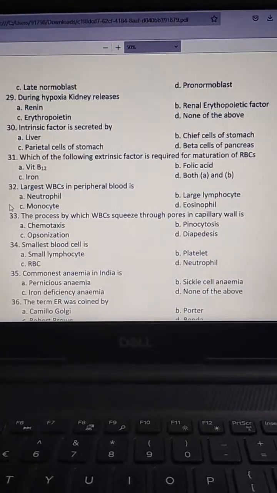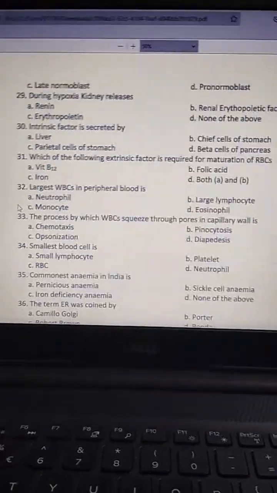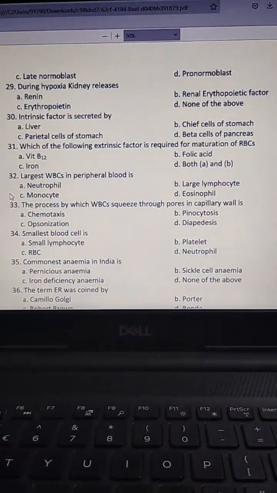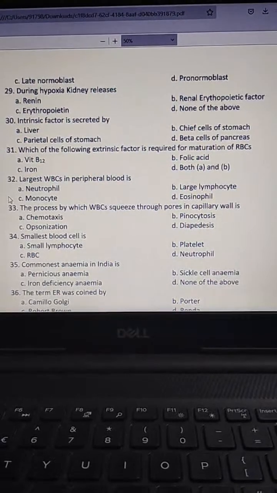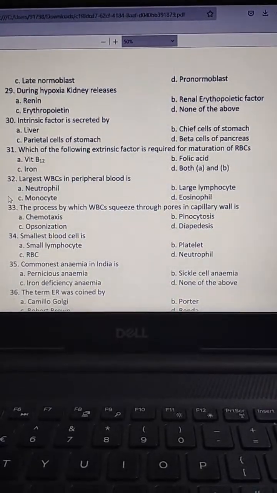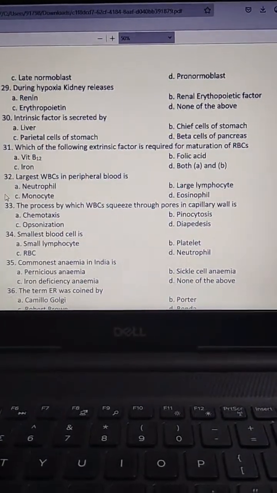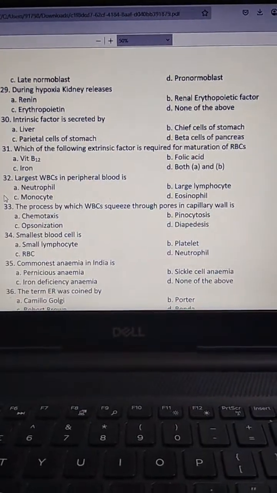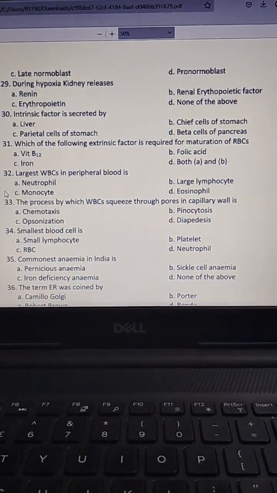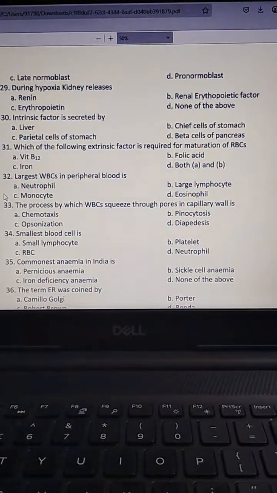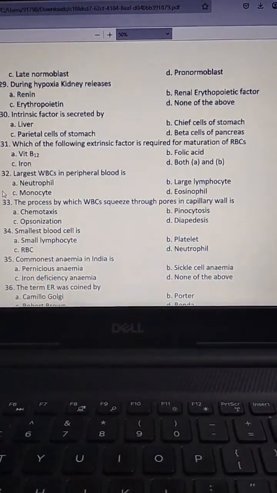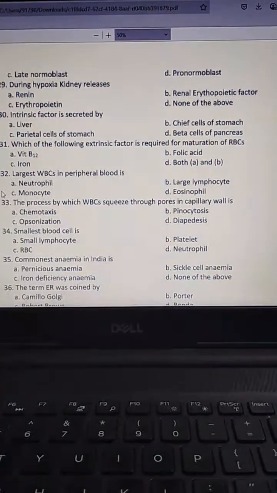The next question, intrinsic factor is secreted by liver, chief cells of stomach, parietal cells of stomach, beta cells of pancreas. The answer is C, parietal cells of stomach.